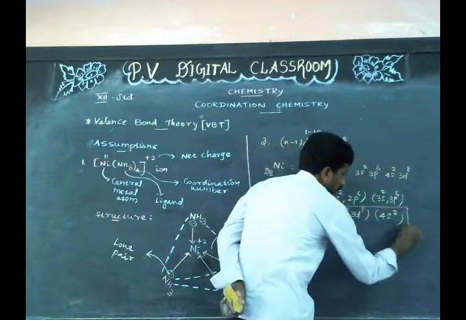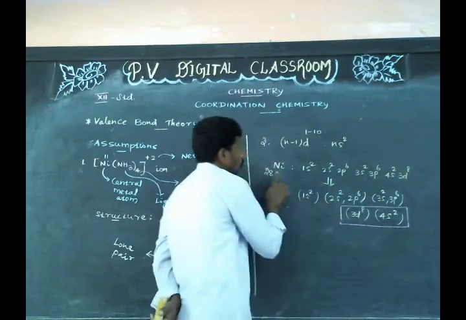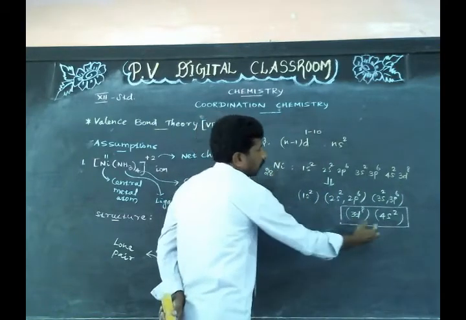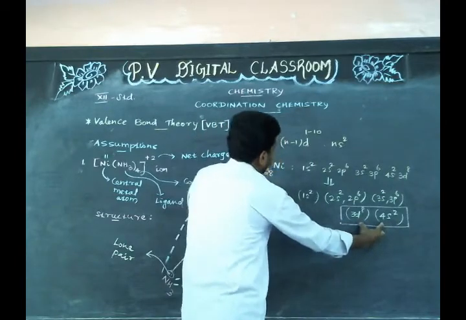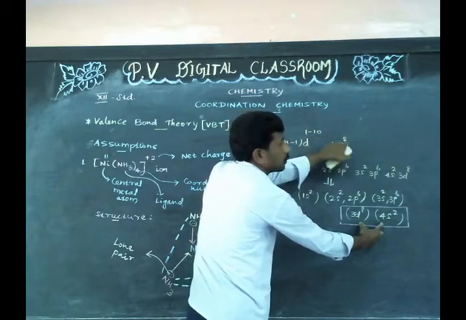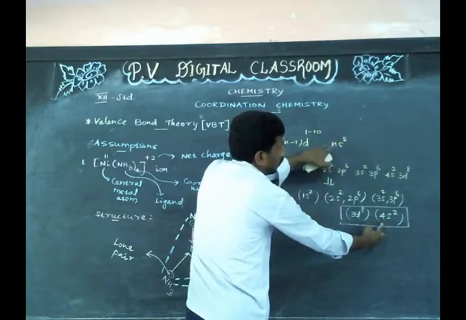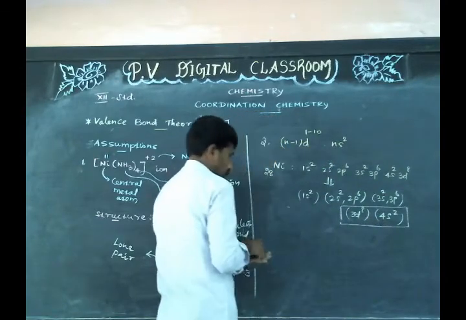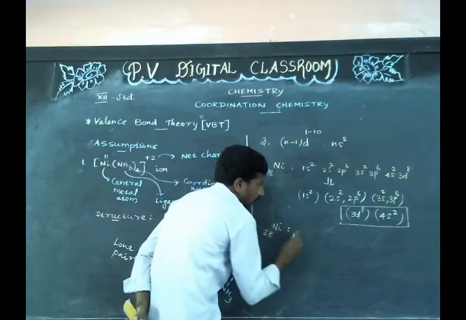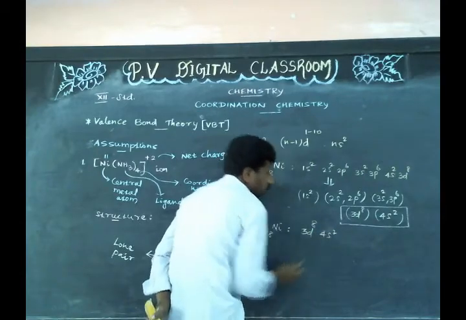Here 3d8 and 4s2 is the outer electronic configuration of the nickel atom, since this configuration resembles (n-1)d^1 to 10 ns^2. Here n is 4. Therefore, the outer electronic configuration of the nickel atom is 3d^8, 4s^2.